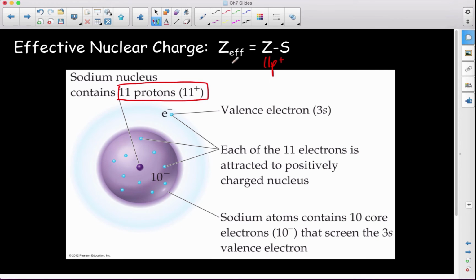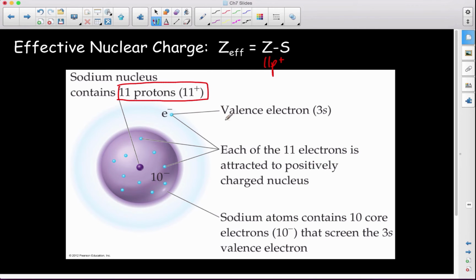Now, Z effective, the effective nuclear charge, right? Z is nuclear charge, and Z effective is the effective nuclear charge. When we put the word effective in front of something, we mean the amount that is actually doing something, okay? So this is one of the ways that we talk about how much attraction a valence electron will feel. Z effective is how much attraction my valence electrons will actually feel to the nucleus.